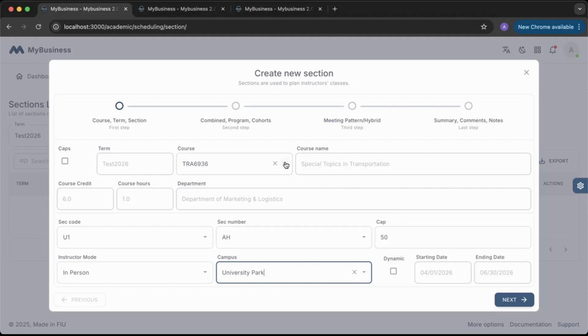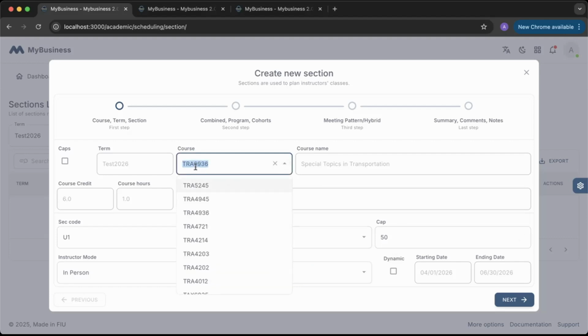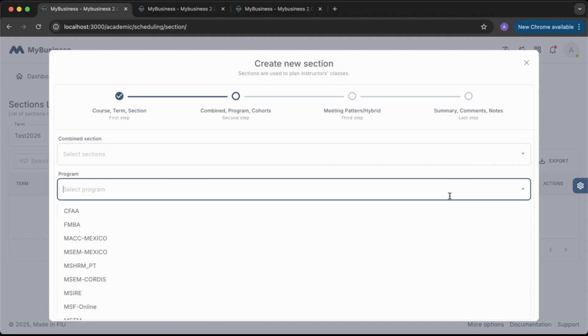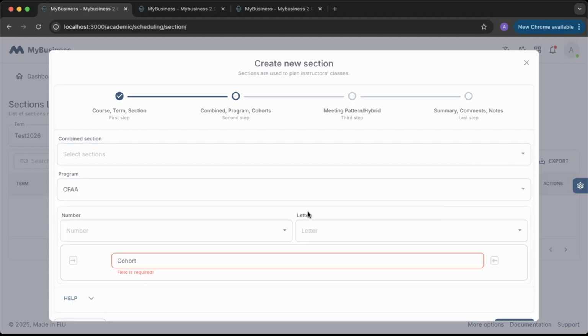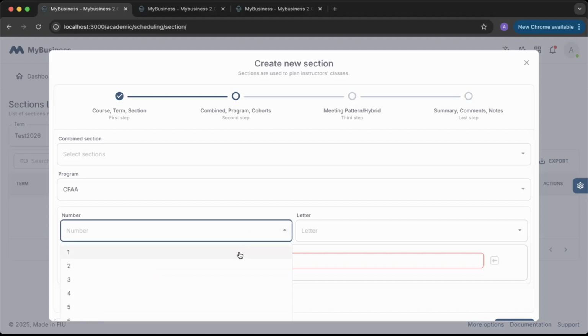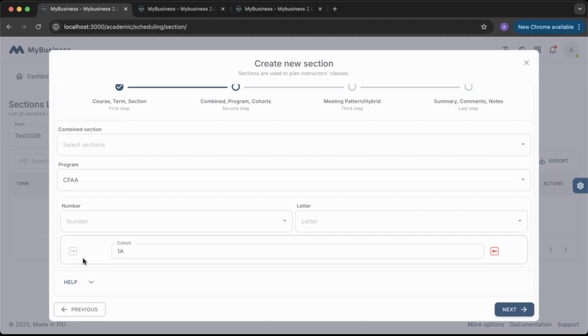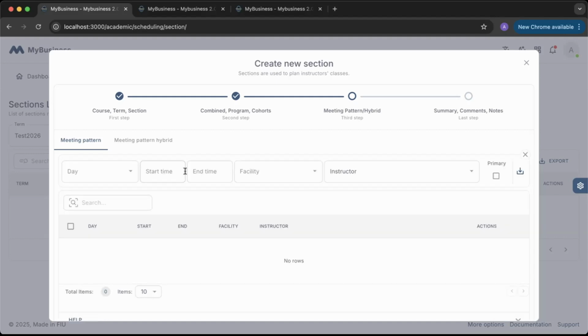So notice here, whatever course I select, here I have selected TRA 6936. Whatever I select will auto-populate with the correct information for that course. To create a cohort, I would want to select a number, a letter, and then add it. Once I've filled in my cohort, I'm going to click Next, and I'm going to create my meeting pattern.